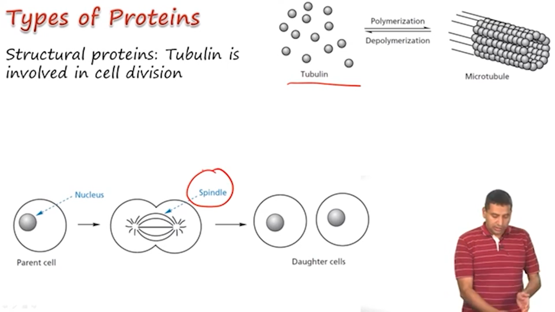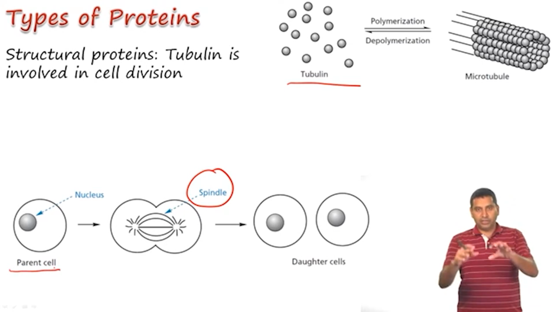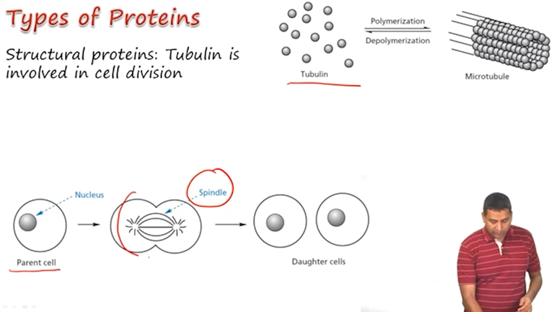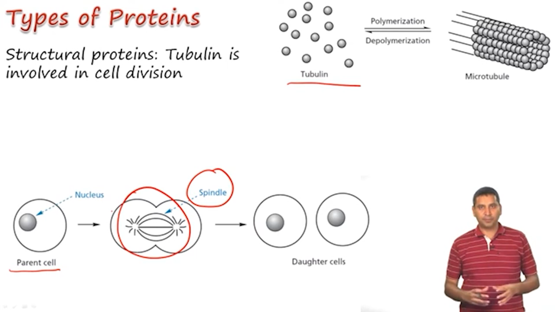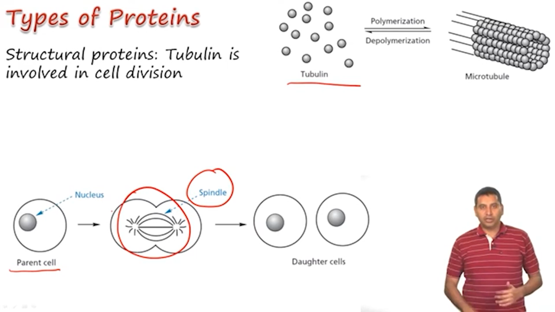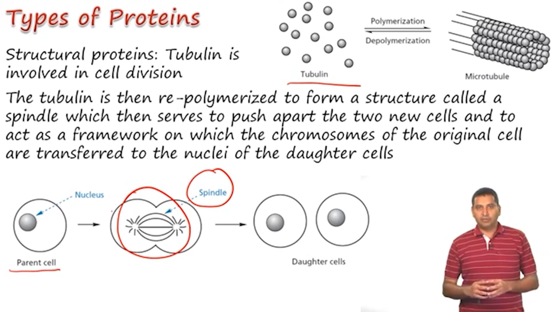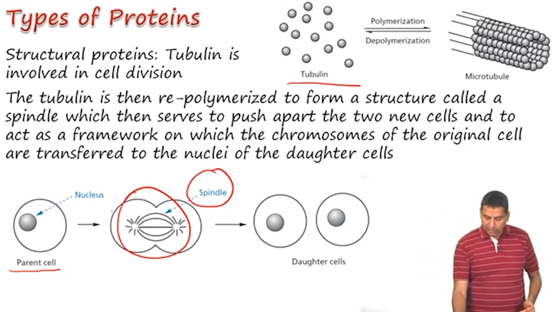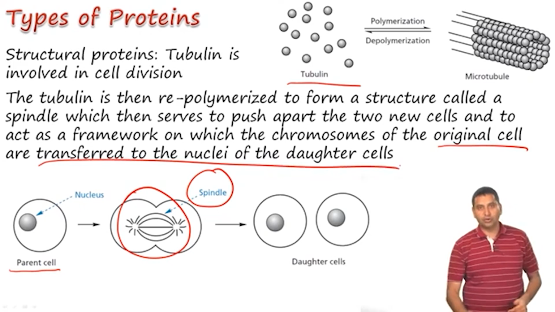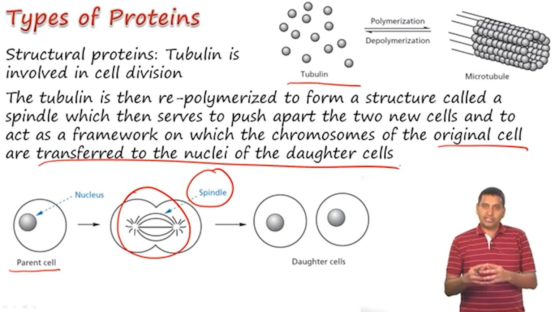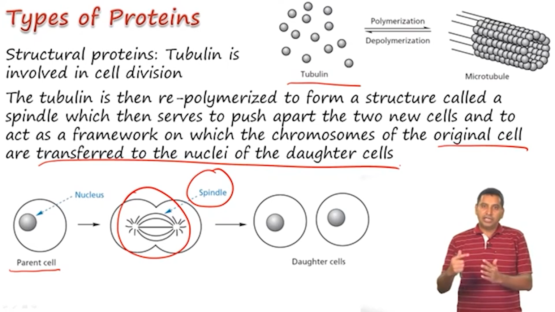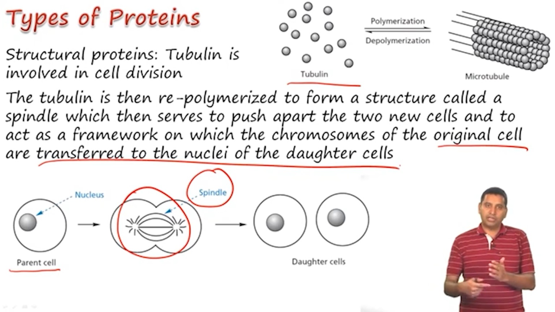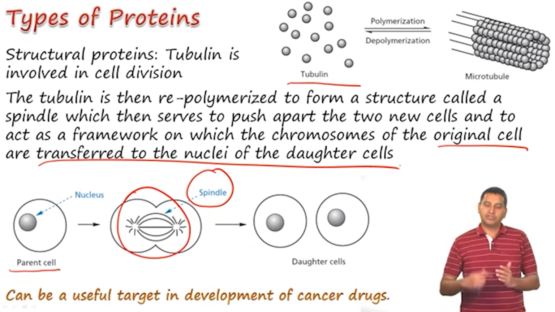Here, a parent cell divides into two daughter cells, and the spindle formation is a really important part of cell division. During cell division, tubulin undergoes polymerization, and therefore forms a structure called the spindle, and these form a framework on which the chromosomes of the original cell are transferred to the nuclei of the daughter cells. In a disease such as cancer, the cells are rapidly dividing, and so tubulin polymerization must occur at a very high rate, and targeting these structural proteins can be useful in the development of cancer drugs.